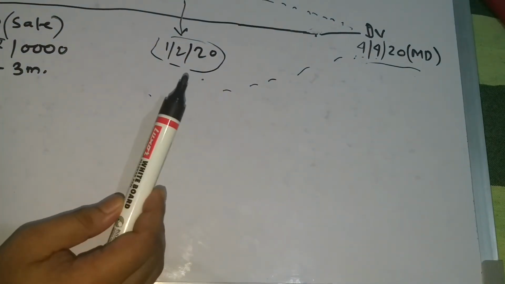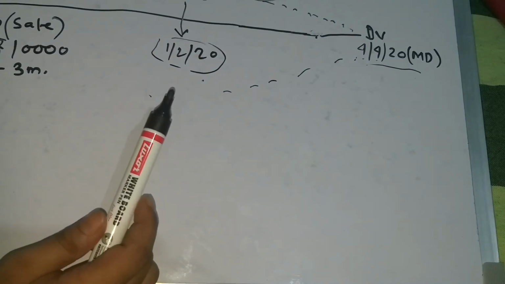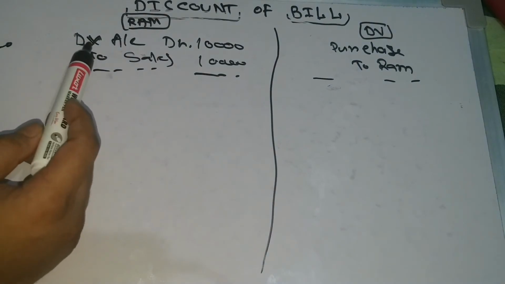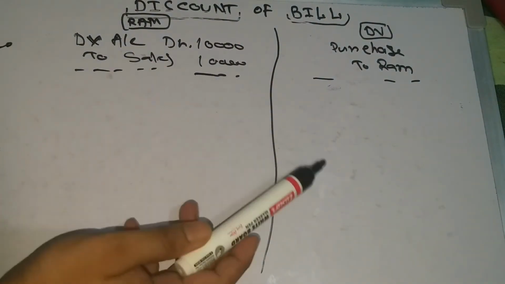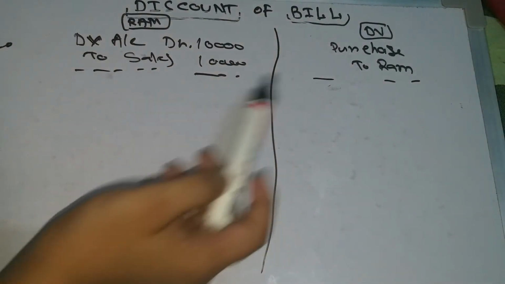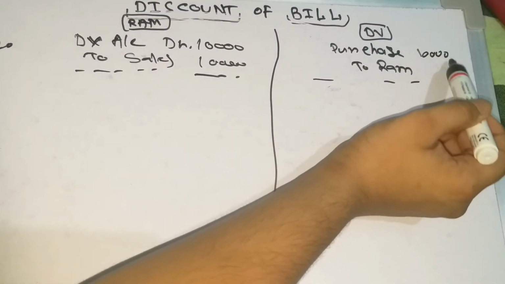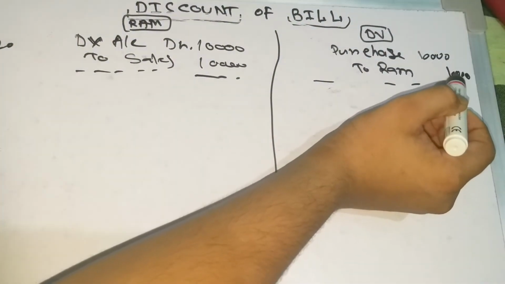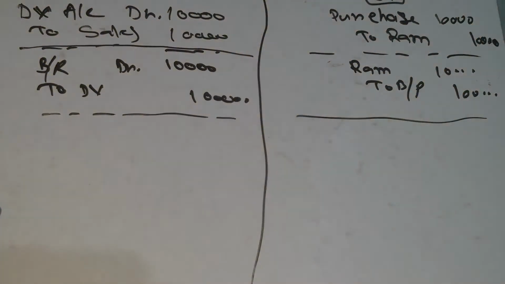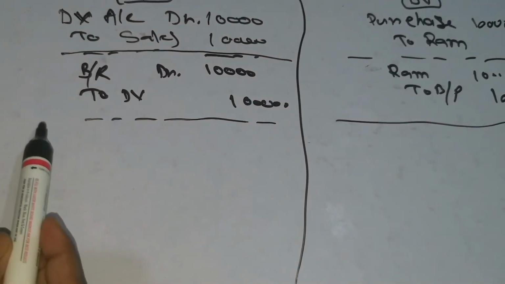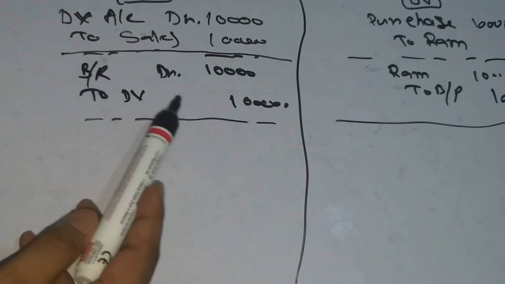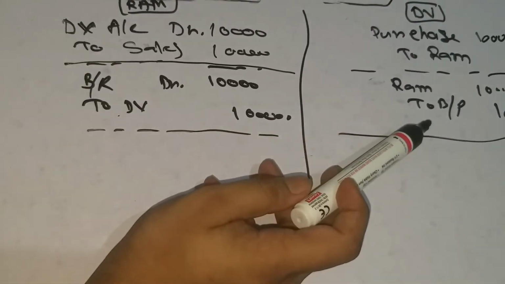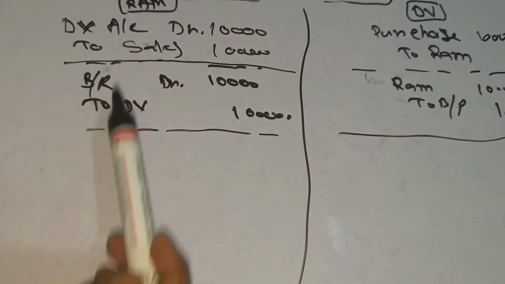So what will be the entry in this case? What will be the sales entry? The sales entry will be Dev account debit to sales 10,000, and purchase account debit to Ram, 10,000. And the next entry will be for the bill drawn, that is bills receivable account debit to Dev, and here Ram account debit to bills payable. It is the Dev books and it is the Ram books.